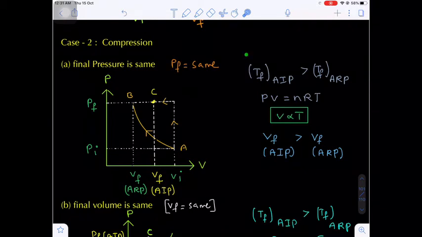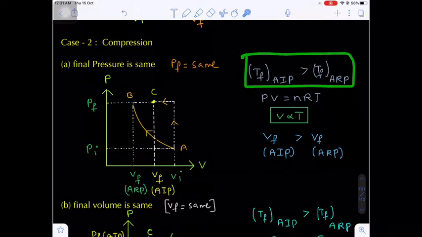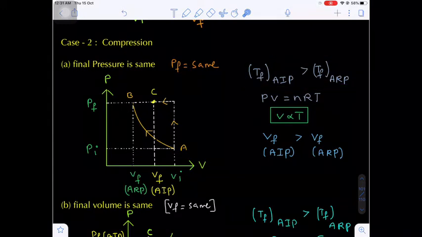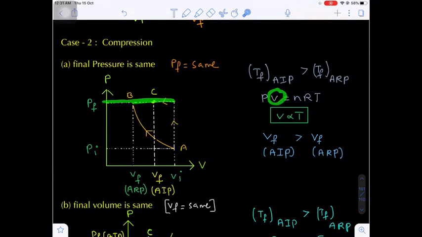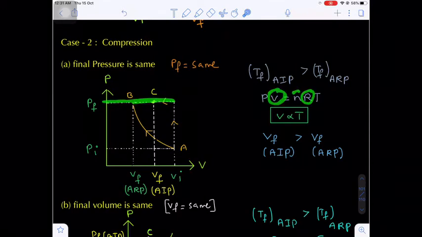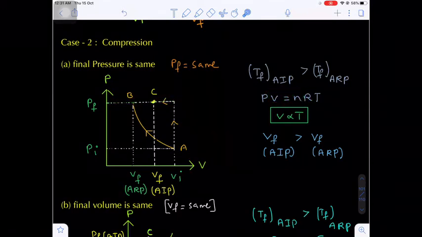Again the key concept is the final temperature. I already told you, whether it is expansion or compression, the final temperature in the adiabatic irreversible process is always greater than the final temperature in the adiabatic reversible process. In both cases the final pressure is the same, so pressure is constant, R is constant, and N is constant. Are you getting my point?